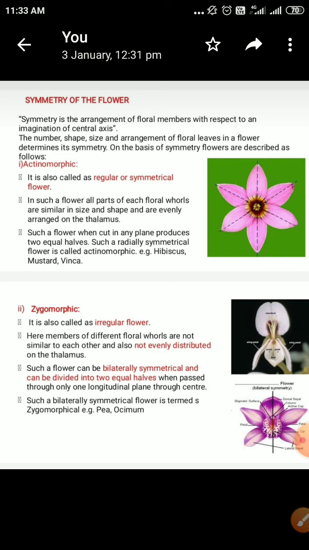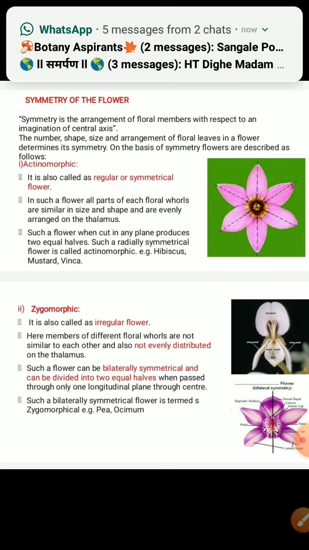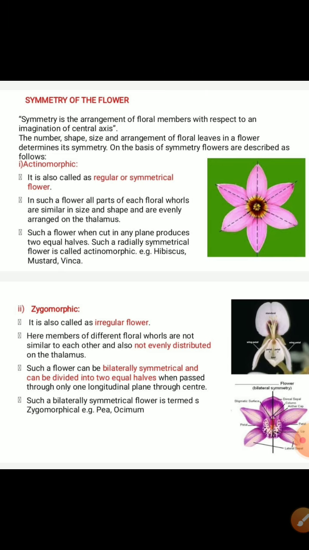So the actinomorphic flower is just like a circle. We can divide the circle into two equal parts. We can divide the circle into four equal parts. We can divide the circle into 8 equal parts by cutting it in the vertical plane. So such flowers are called actinomorphic flowers, which can be divided into equal parts when we cut them in many vertical planes.